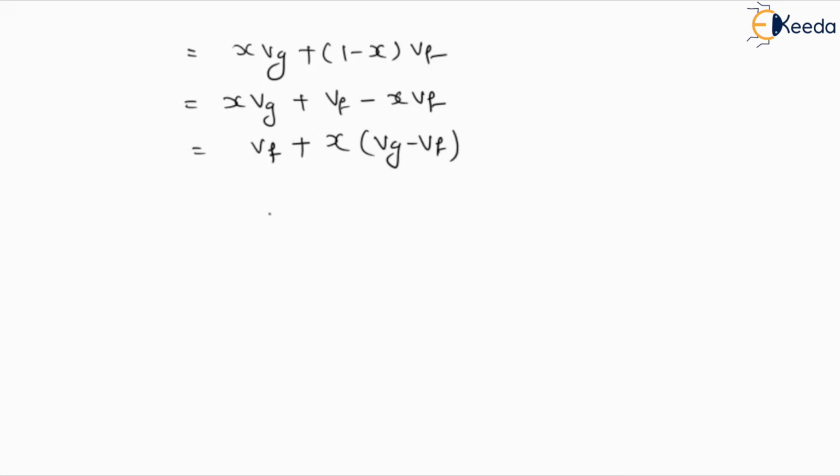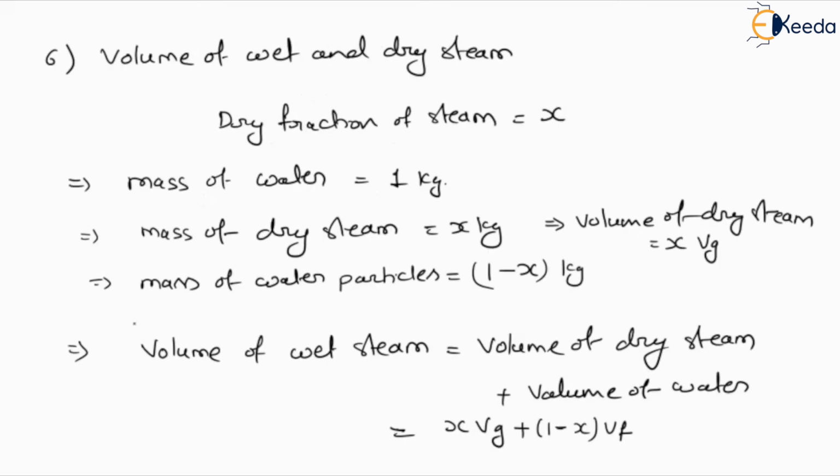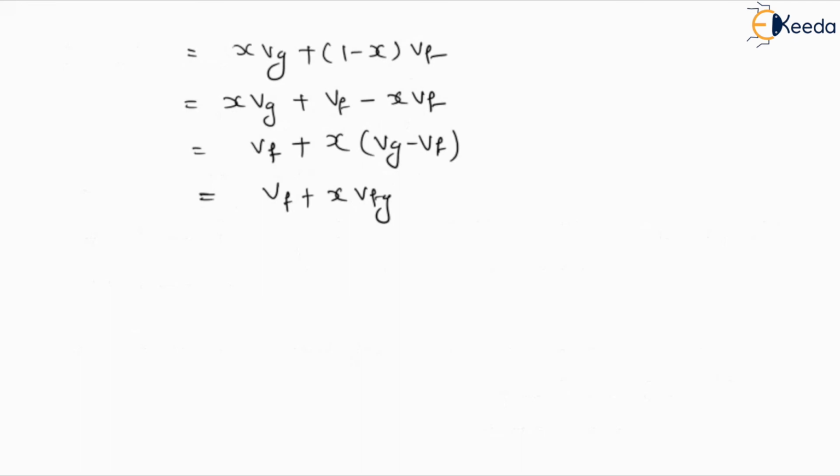And this Vg minus Vf we can define as Vfg. So it will be X Vfg. So the volume of wet steam we can define as Vf plus X Vfg, for 1 kg of wet steam.